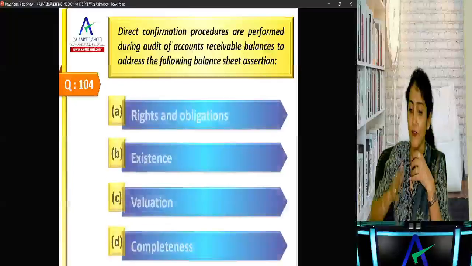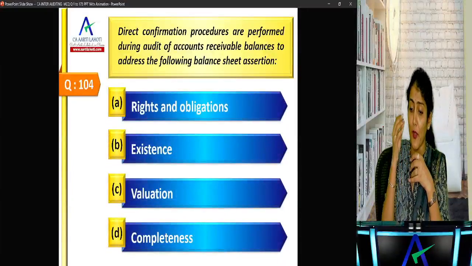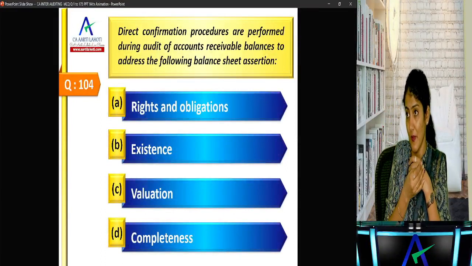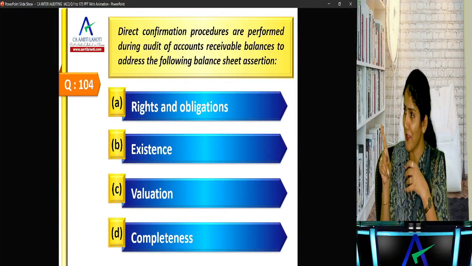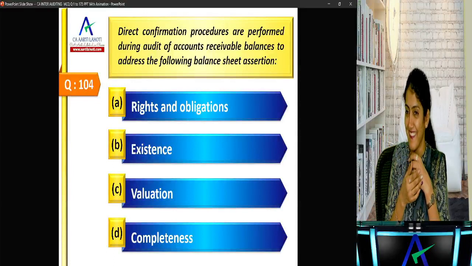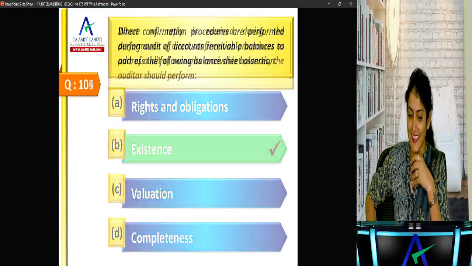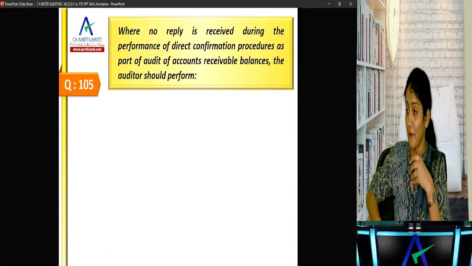Direct confirmation procedures are performed during audit of the accounts receivable balance to address the following balance sheet assertion. You can't select two, only one. Existence, okay, whether the debtor exists, right? So the existence.